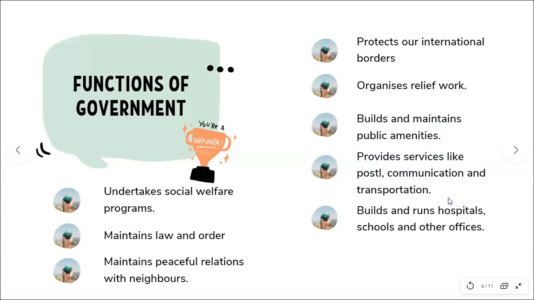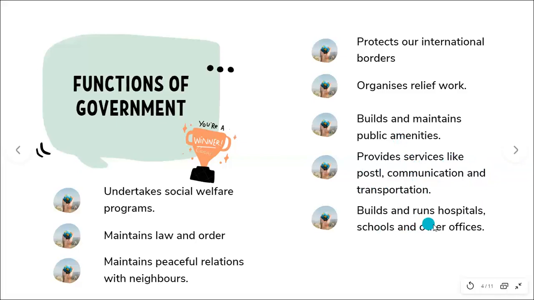All your postal services are spread as wide as to the farthest parts of India, everywhere. Communication, transportation, the road network. You can go to Ladakh, you can go to Kanyakumari, you can go to any place. This system of roads and transportation, communication, and all of these services are again provided by the government.